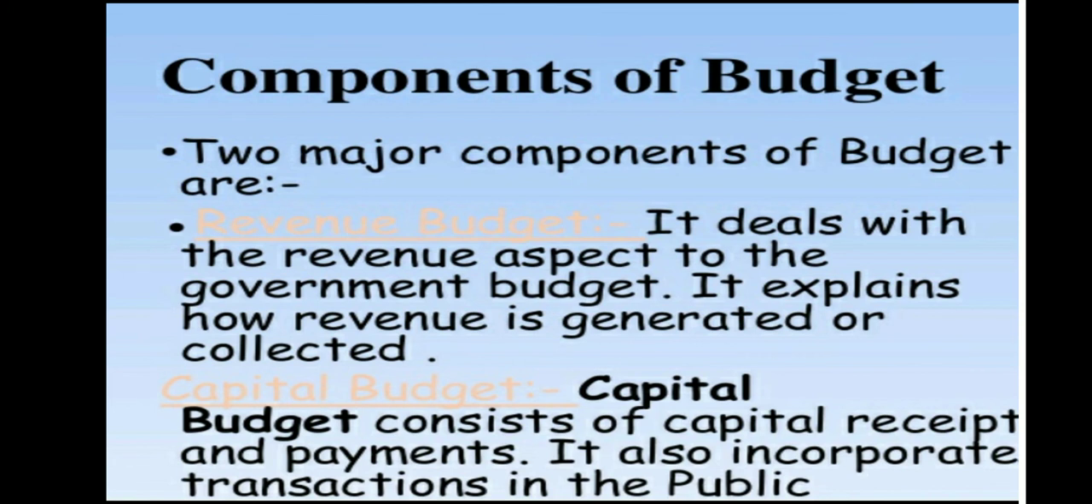Now let us understand what are the components of budget. The two major components of budget are, first, the revenue budget. It deals with the revenue aspects of the government budget. It explains how the revenue is generated or collected. In short, it defines how the government is making money, right? Jokes apart, it covers whatever tax rates are laid on us, what are the proportionate taxes on that particular commodity. Then the capital budget.